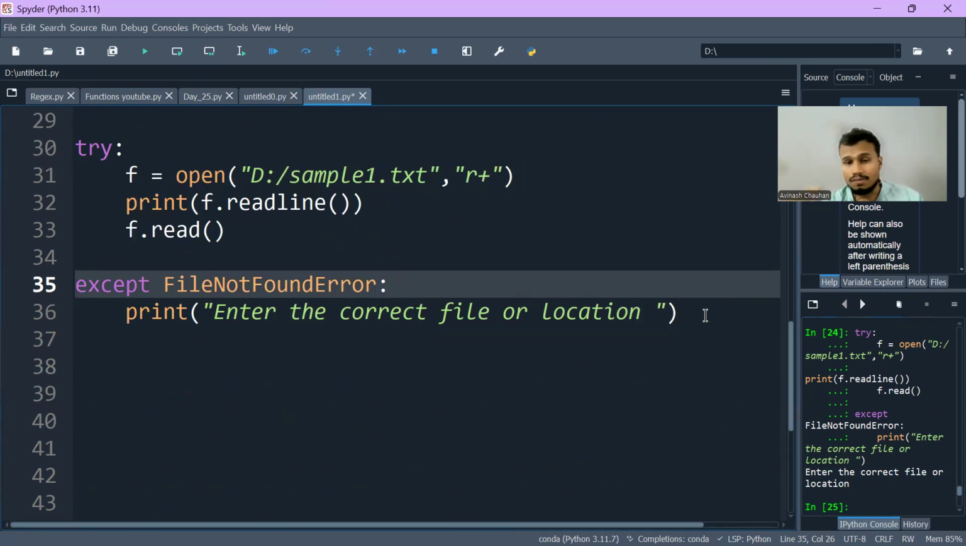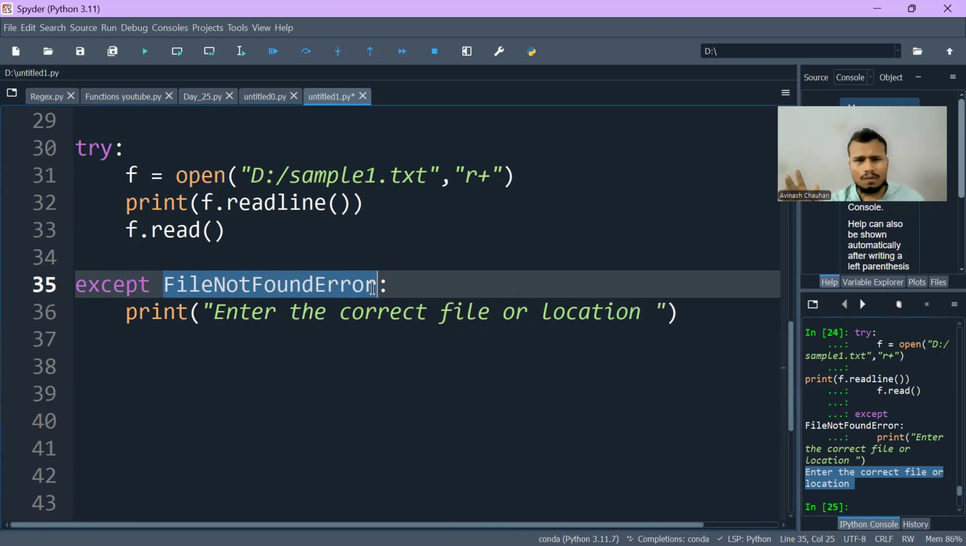Meaning I got a message for the user, that you have to fill in the correct location, or you have to check the file. Whatever we write here will be displayed on the screen, and your program will not be hampered and you will not get an error. But the most important thing you have to keep in mind is that you have to write the correct error name here. Until and unless you write the error name, you will not get the result.